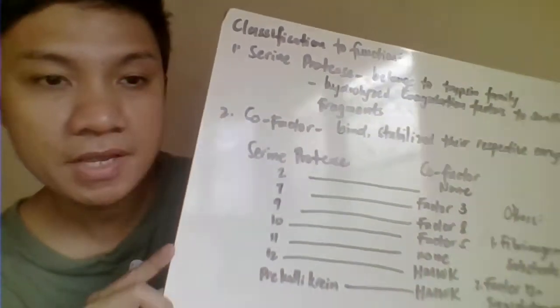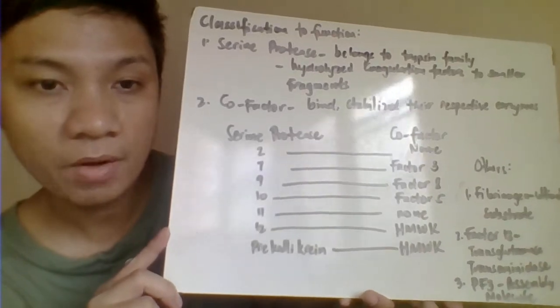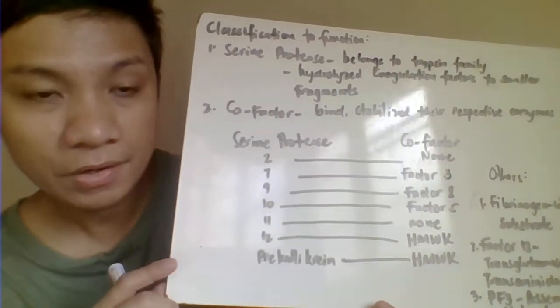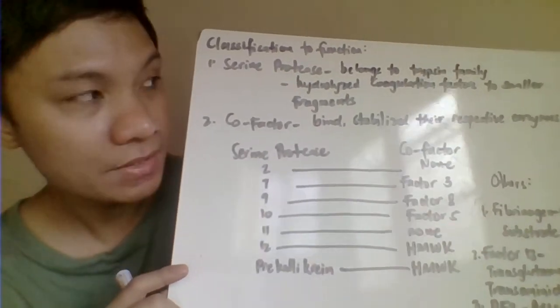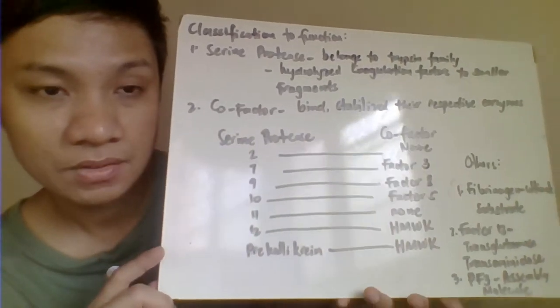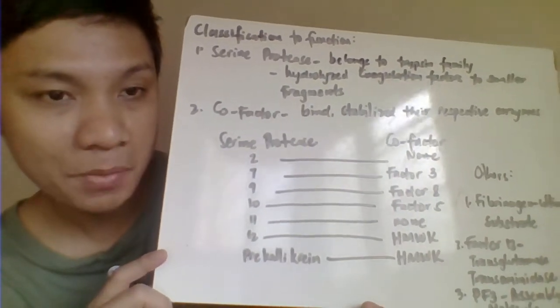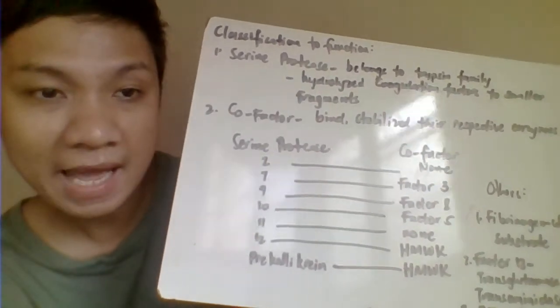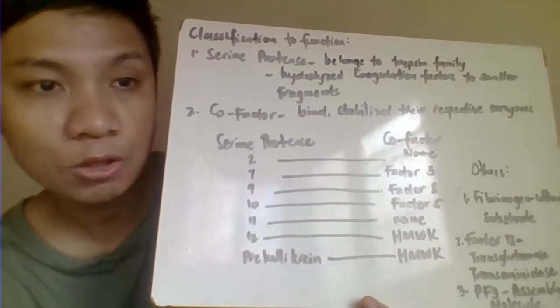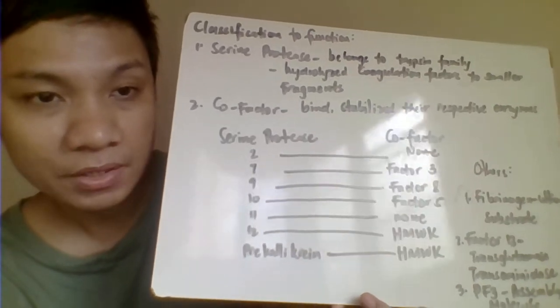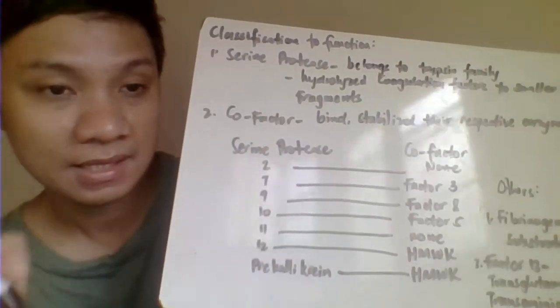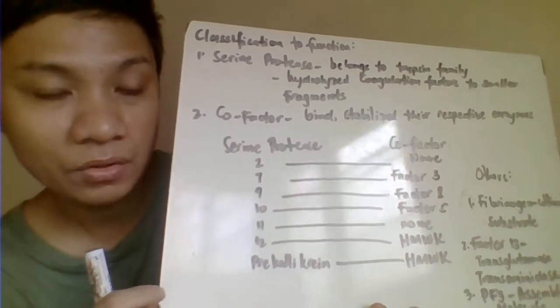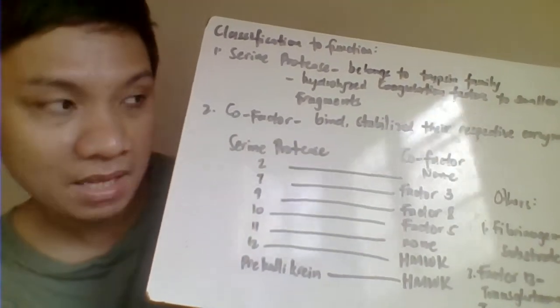Then we have also the classification of our coagulation factors. We could divide the coagulation factors according to their functions. We classify that one as your serine protease. Serine protease is your proteolytic enzyme, so basically they tend to hydrolyze or cleave your coagulation factors into smaller fragments.